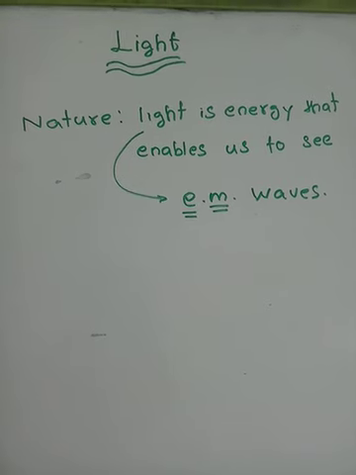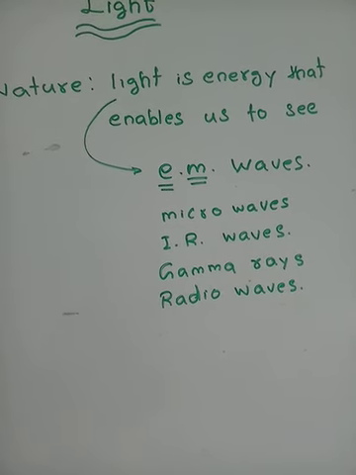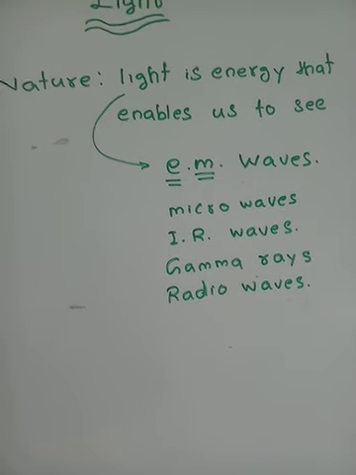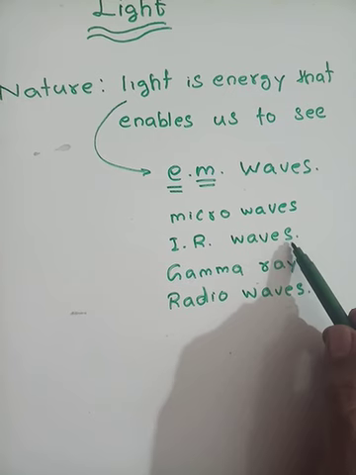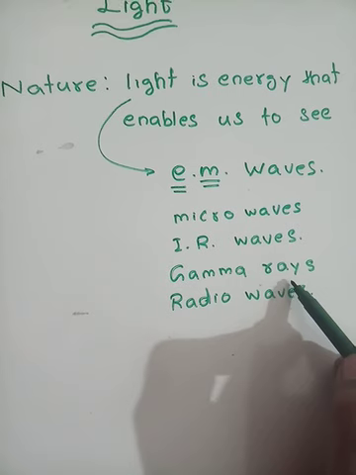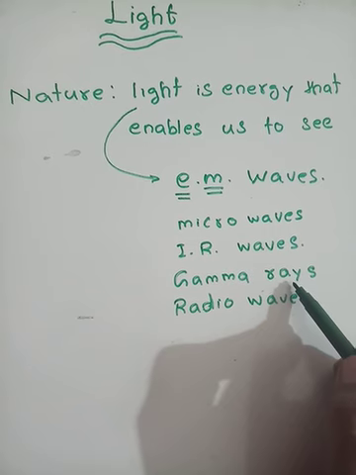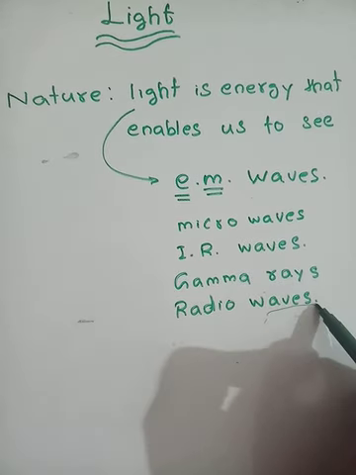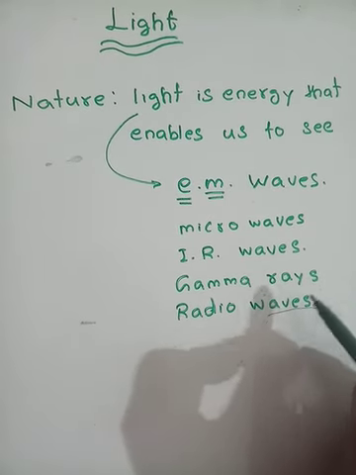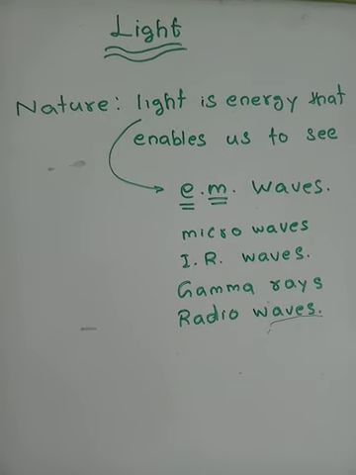There are other electromagnetic waves also, such as microwaves, which are used in microwave ovens and also in mobile communication. Infrared waves are used in the treatment of muscular pain. Gamma rays are the harmful radiations emerging from inside the nuclei, and radio waves are used in radio communication. So these are other types of electromagnetic waves apart from light. There are many types of electromagnetic waves, and light is one of them.